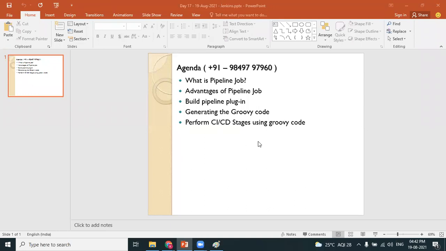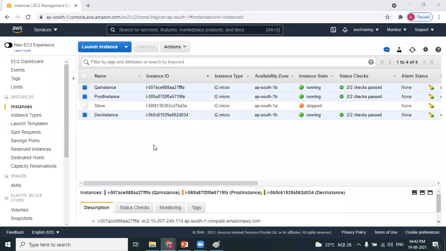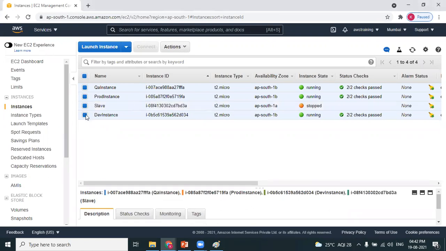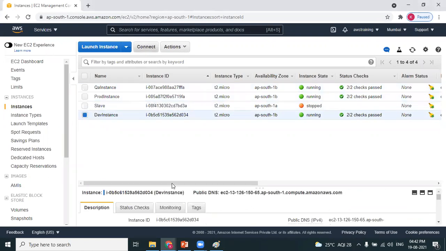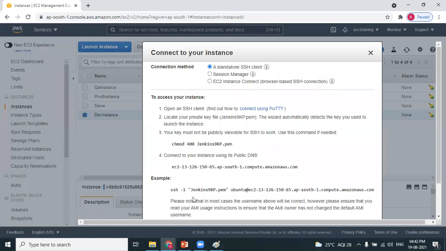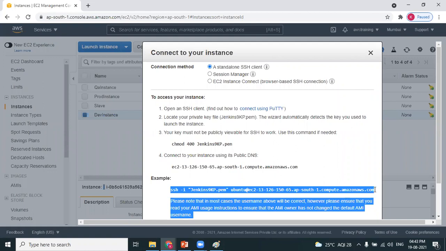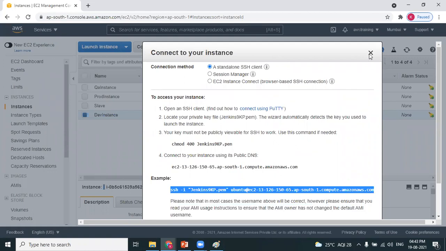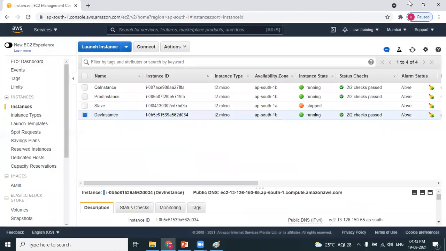Okay. Let's experience the pipeline job. I already have the dev instance running. I want to connect. Let's log into the Jenkins dashboard.